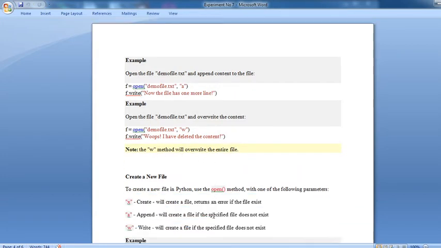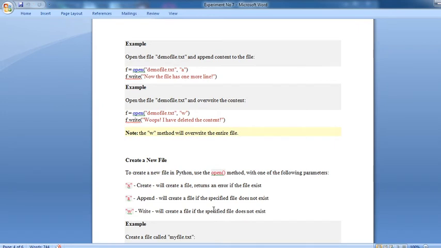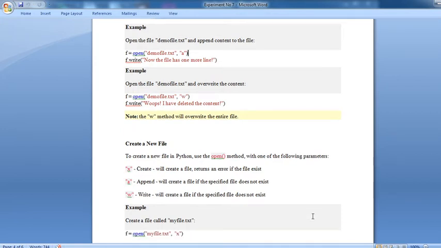Okay, that is the note given here: the "w" method will overwrite the entire file. Then the third part is creating a new file. To create a new file in Python, use the open method with one of the following parameters. "x", create, will create a file and return an error if the file exists. "a", append, will create a file if the specified file does not exist. And "w", write, will create a file if the specified file does not exist.